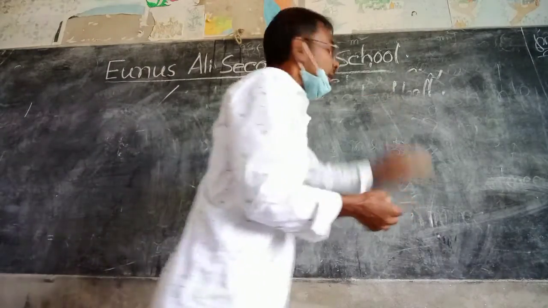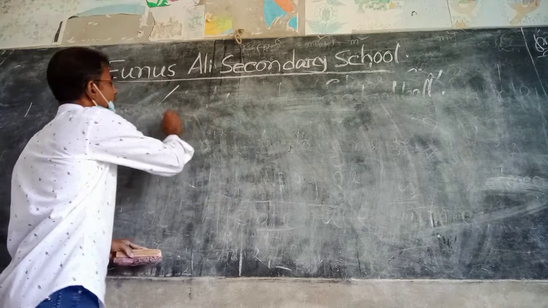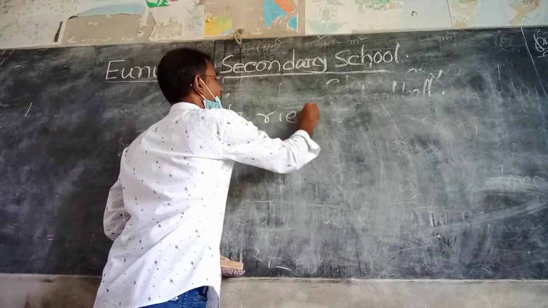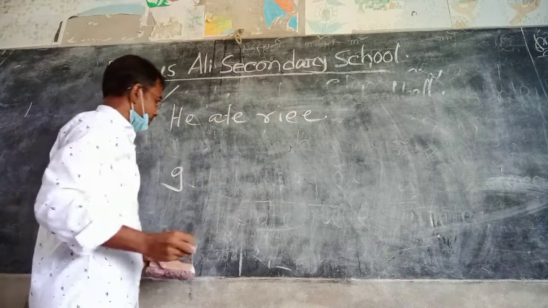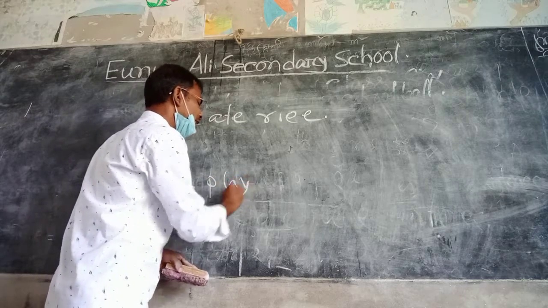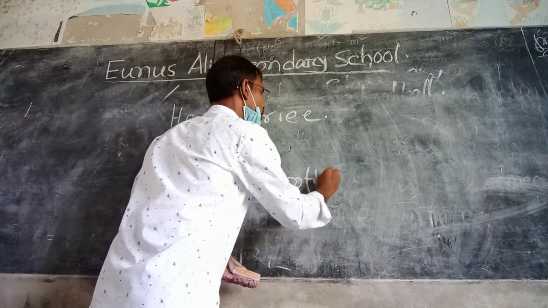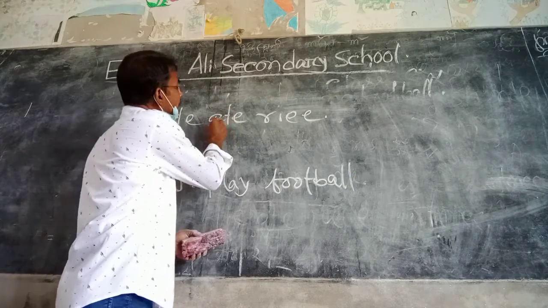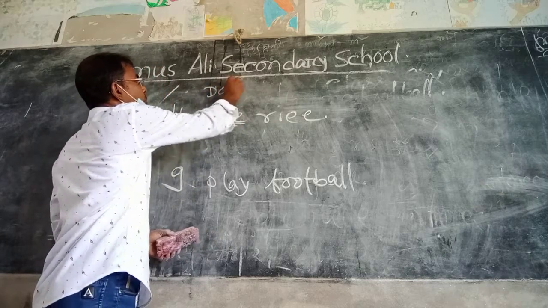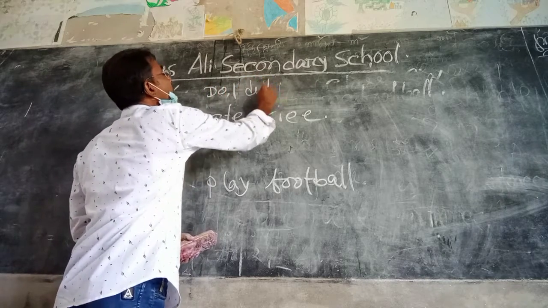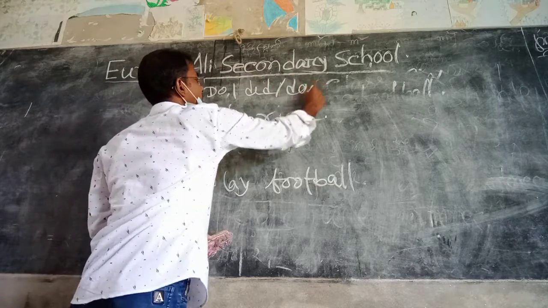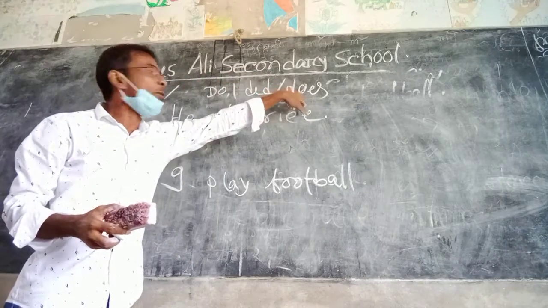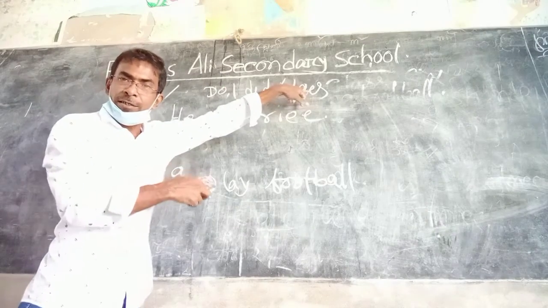Okay, and now this is the question: what will be done with the sentence without a helping verb? That is, he ate rice, or I play football, etc. In this case, we have to use do, did, or does. If the sentence is in present indefinite tense, we use do or does at the first.